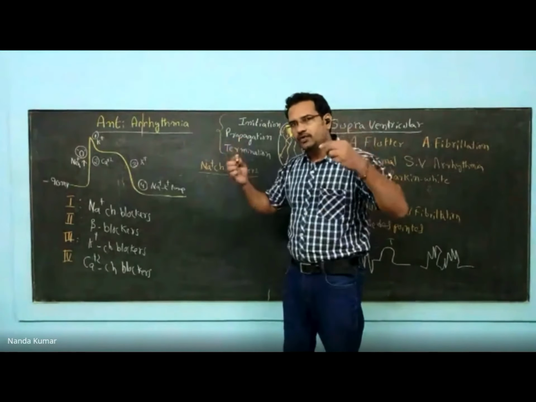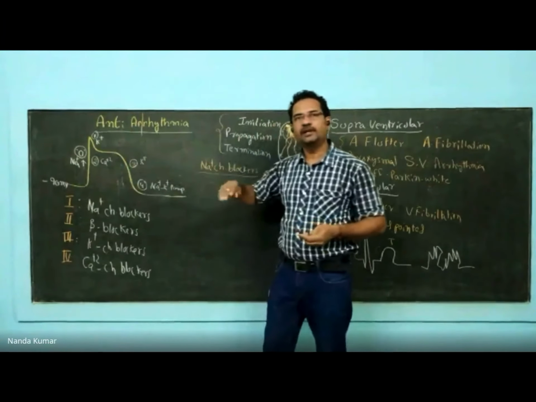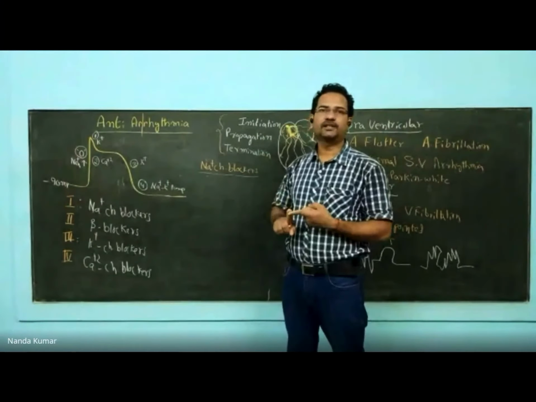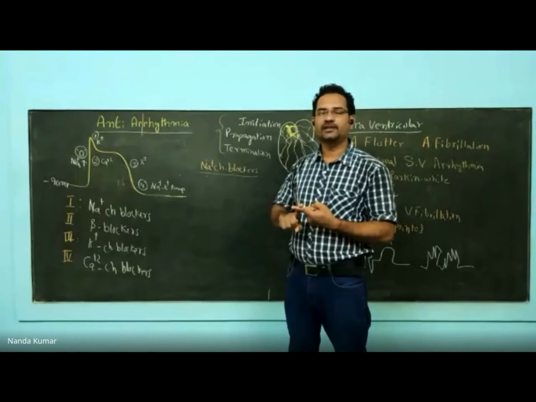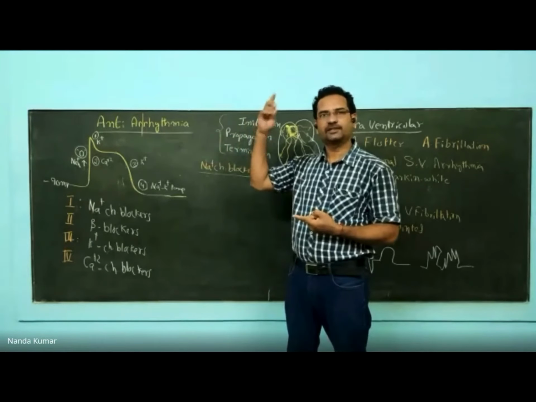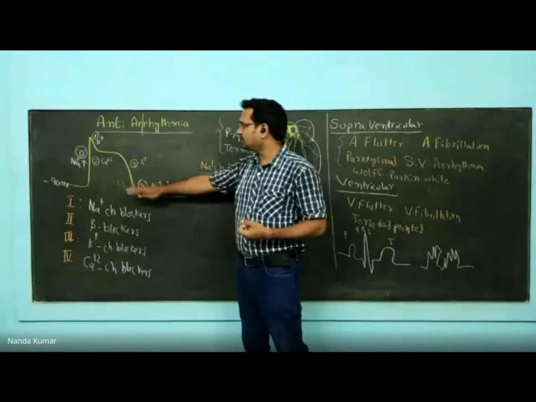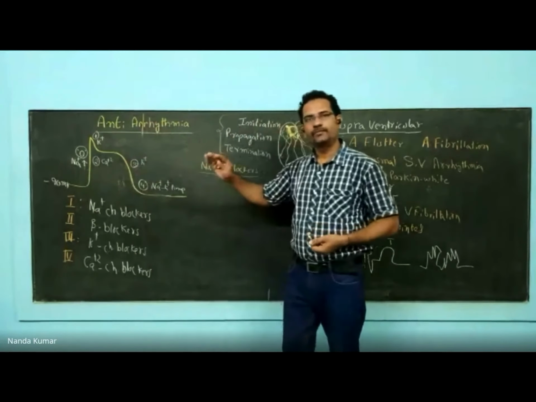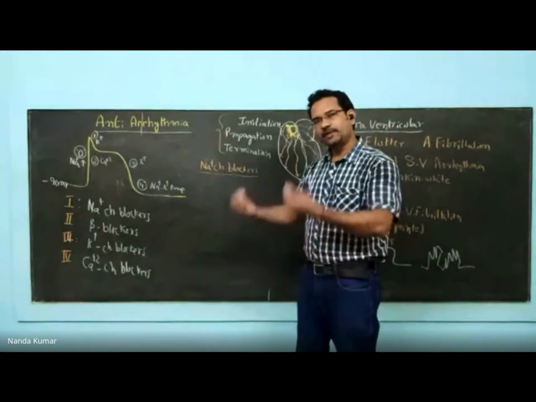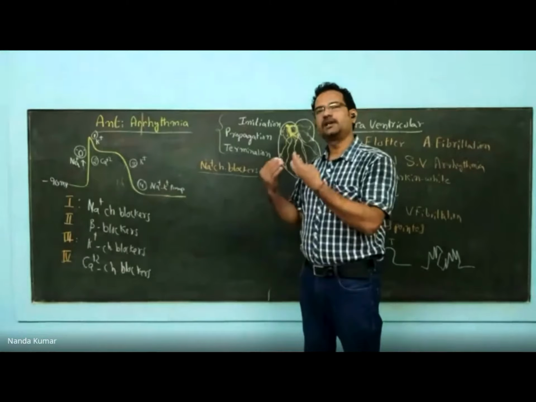Now, in the neurons, when you block the sodium channel, the action potential generation is inhibited, hence they act as anesthetic agents. For all the local anesthetics and general anesthetics, the main mechanism of action is blocking sodium channels in the CNS, the central nervous system. Whereas in the cardiac system, when you block sodium channels, they are used to treat arrhythmia. In the renal tubule, when you block the sodium channel, what happens? Sodium reabsorption will not occur. Sodium goes out of the body. That results in diuretic action.